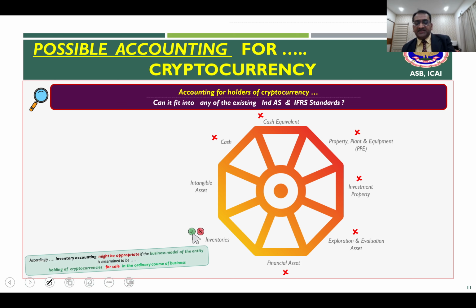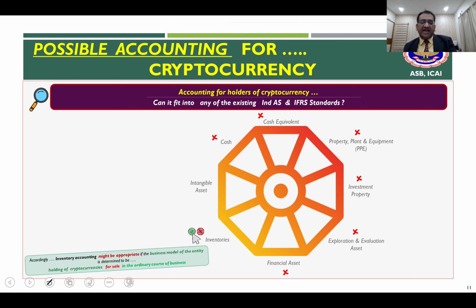So a cryptocurrency can potentially be accounted for and you can apply the inventory standard. Inventory accounting may be appropriate in certain situations if the business model is demonstrated to be holding those cryptocurrencies for sale in the ordinary course of business, either regularly or as a broker trader.